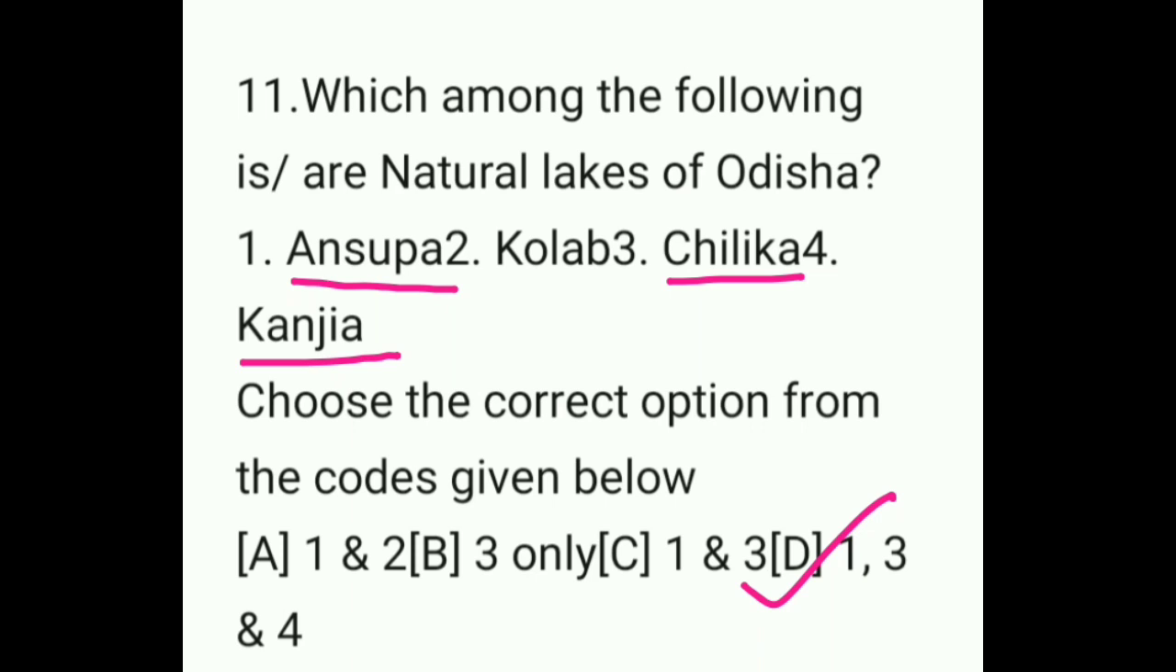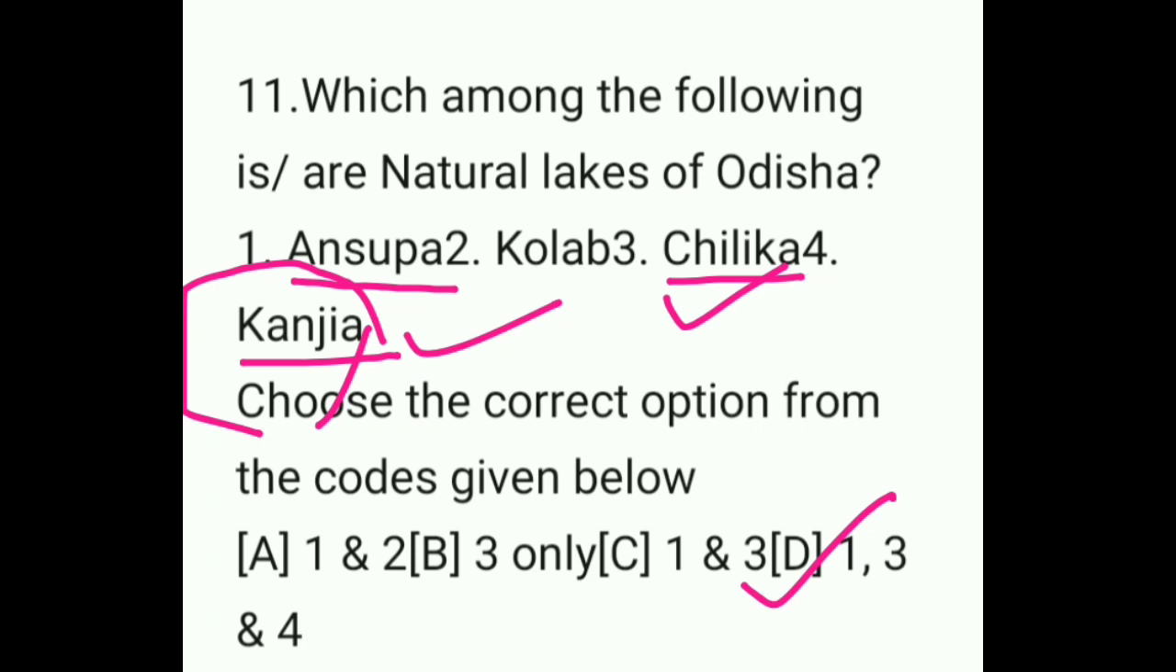If we talk about Chilika, it is spread over Puri, Khordha, and Ganjam districts. And if we talk about Kanjia lake, it is situated in Nandankanan, that is Bhubaneswar. It was asked in the previous ASO exam. So here the answer will be 1, 3, 4. If we talk about Kolab, this is a dam, and it is situated in Jaipur district of Koraput.